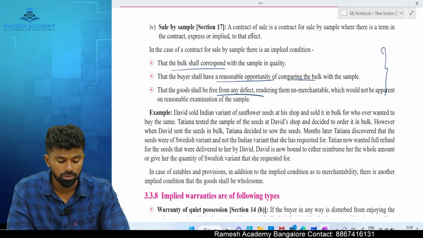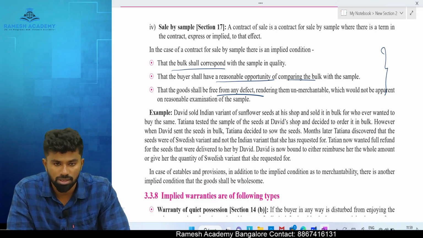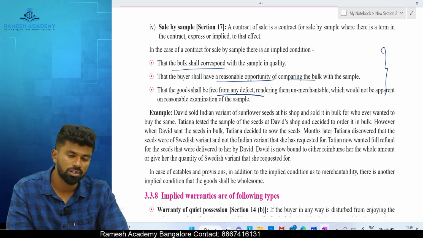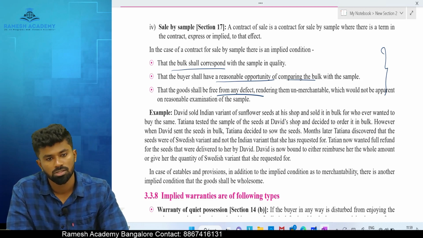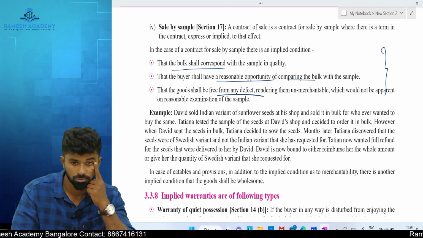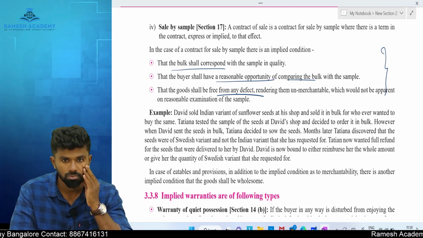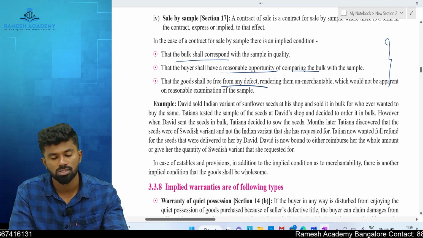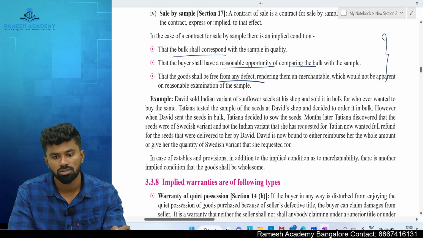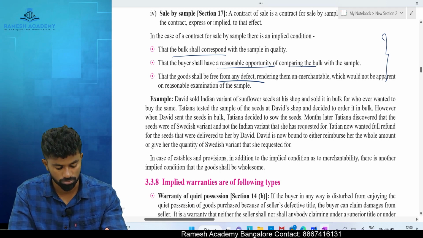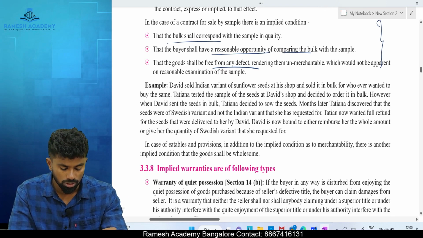So here, what is the sample shown? Indian variant, but what is supplied? Swedish variant. Is there any breach of condition here? Yes. Now the buyer can cancel the contract and he can sue the seller for what? Recovery of compensation.